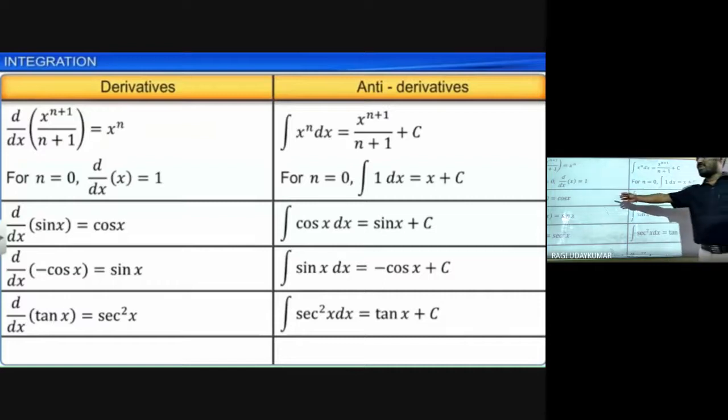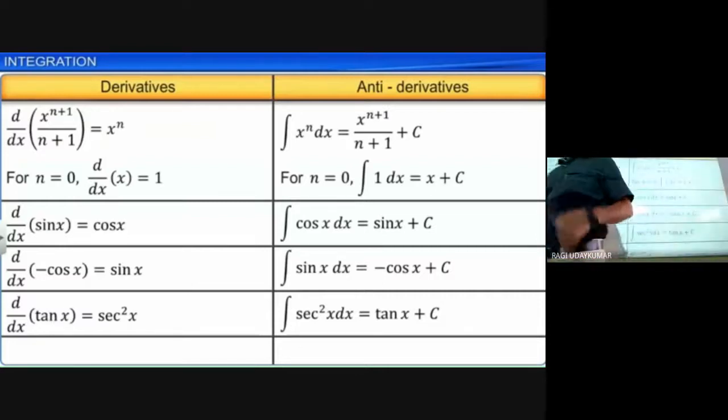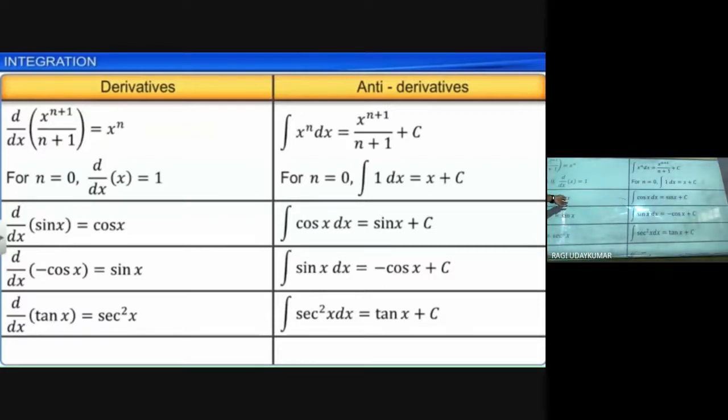And in the same way, d by dx of sin x is cos x. Reversing, the integration of cos x is sin x plus c. Just now I said we are going to get y plus c, because the differentiation of sin x plus 2021 is also cos x.